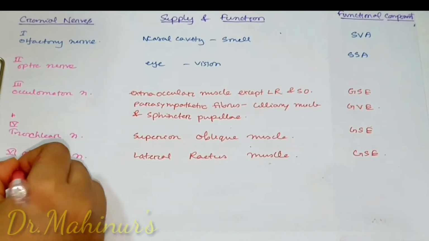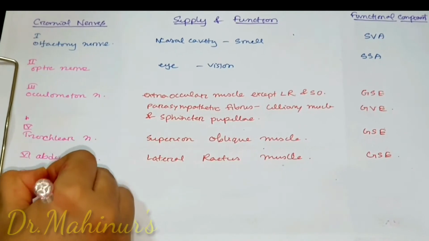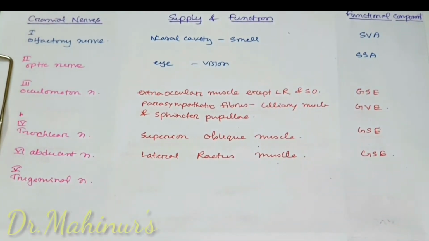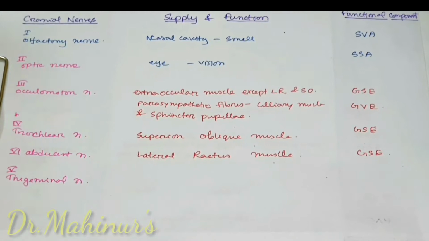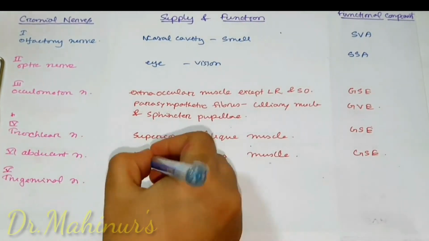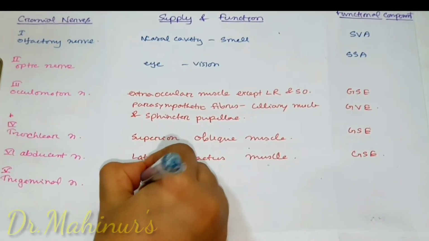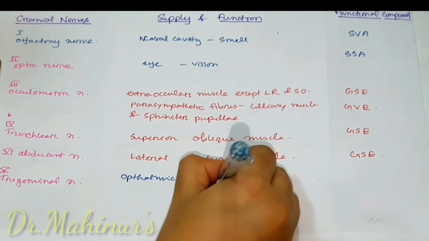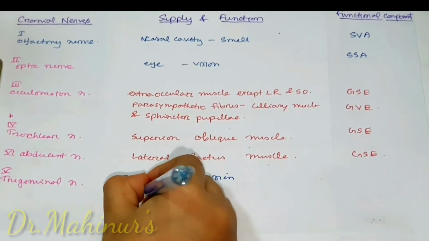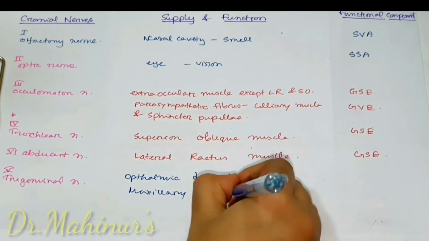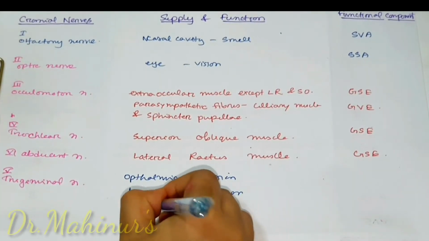Now number 5 cranial nerve, that is trigeminal nerve. It has 3 divisions: ophthalmic division, maxillary division, mandibular division.